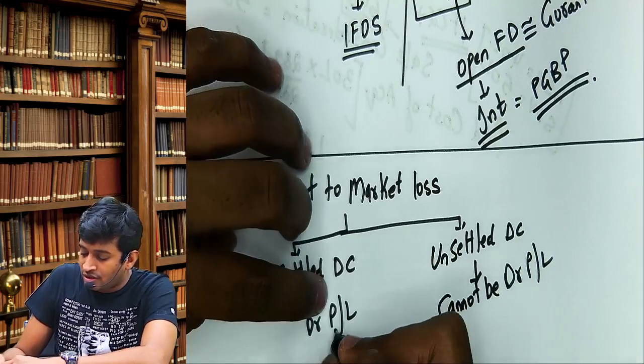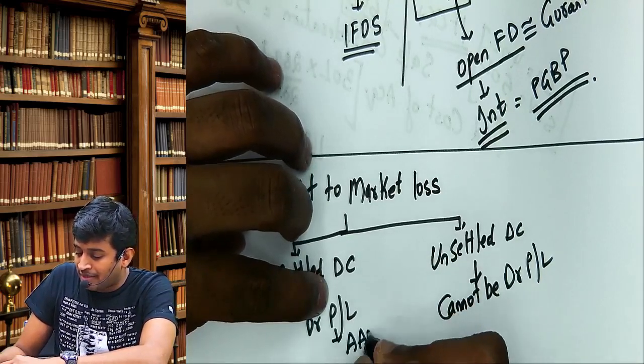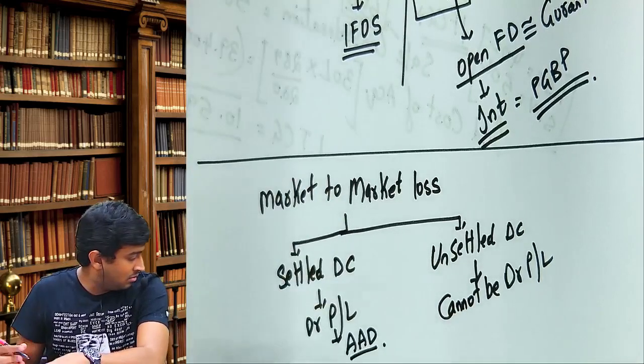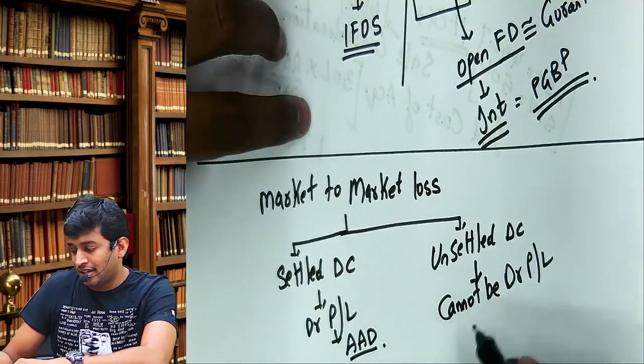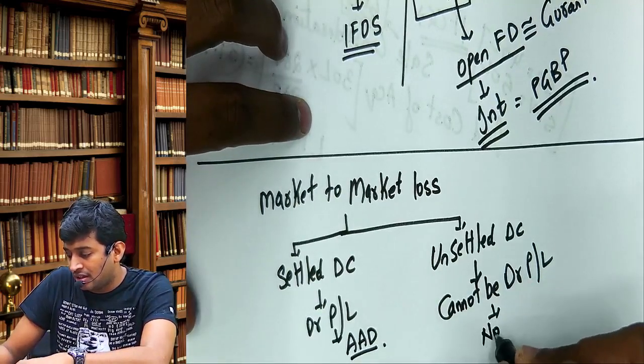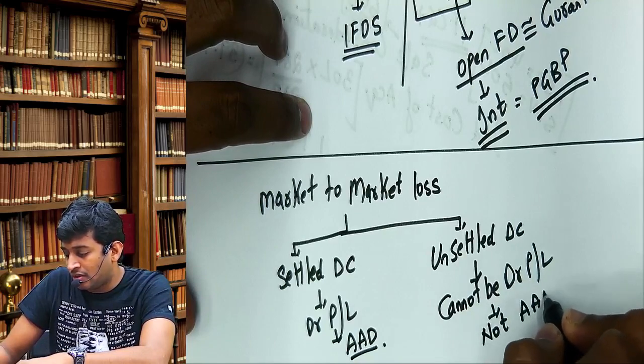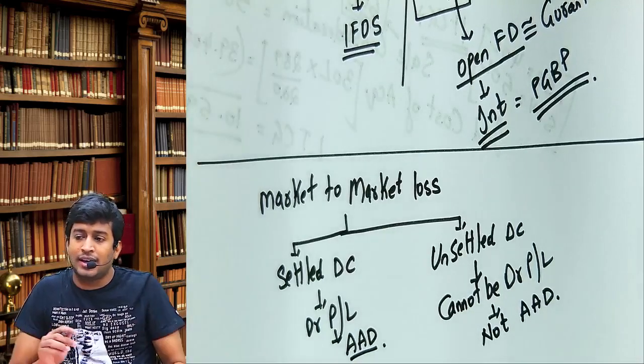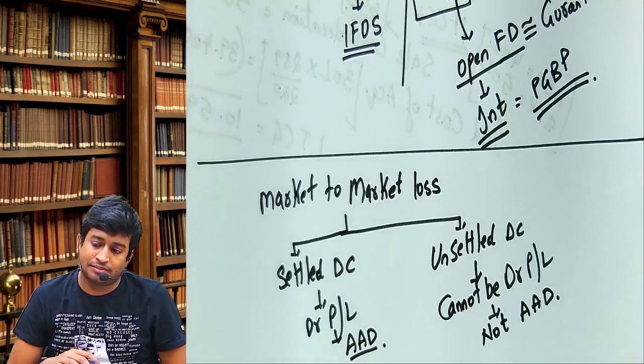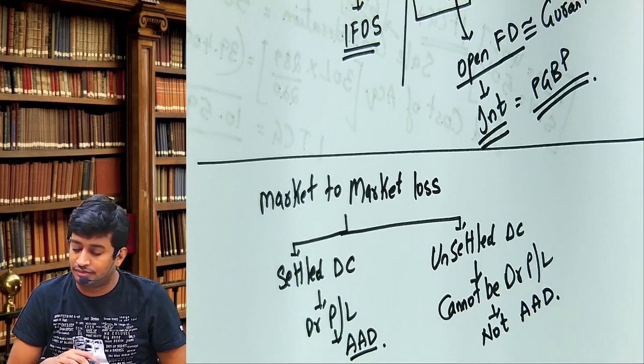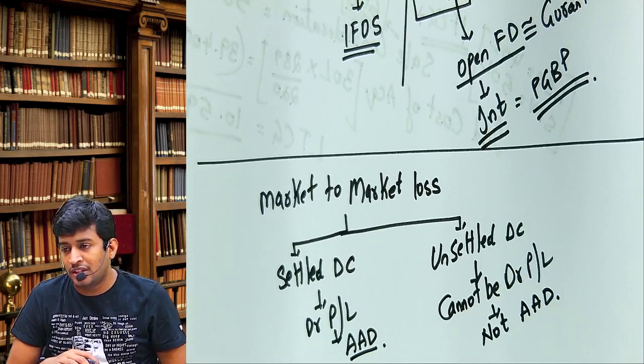Next, when I use the word debited, write there in brackets AAD, allowed as deduction, and here you write not AAD, which means not allowed as deduction. Now see the bit once again. Is it talking about settled derivative or unsettled derivative contract?